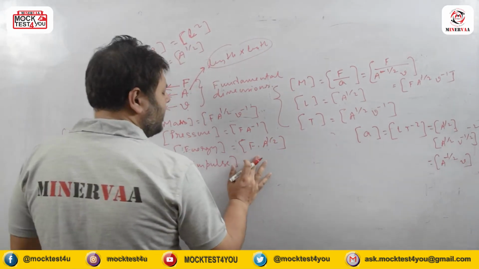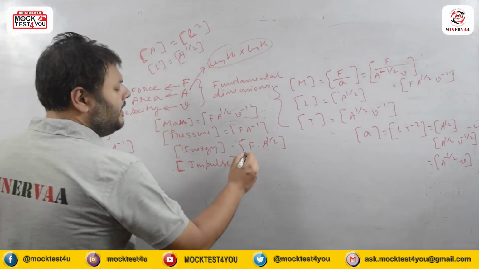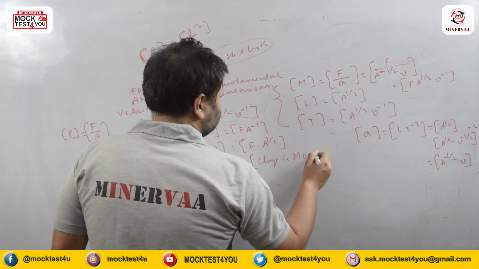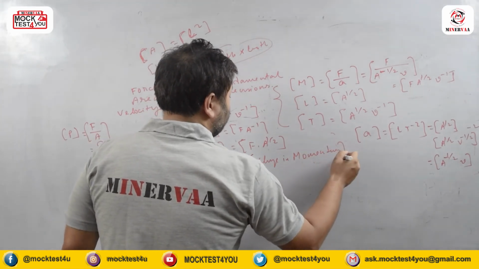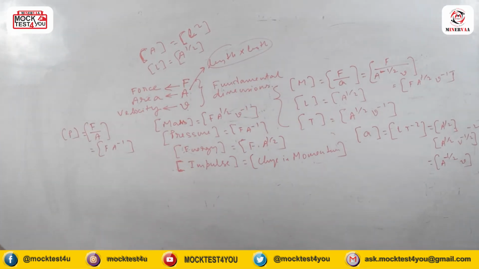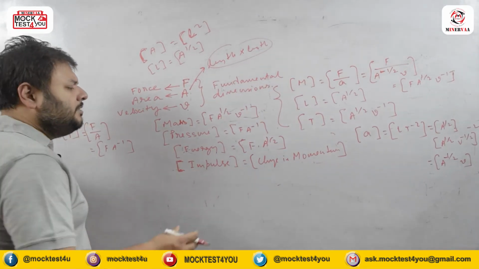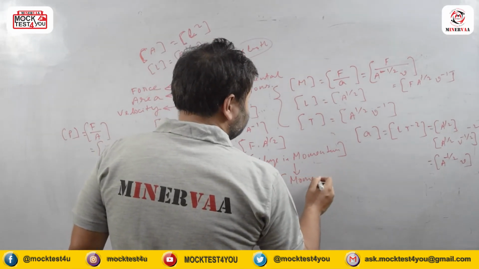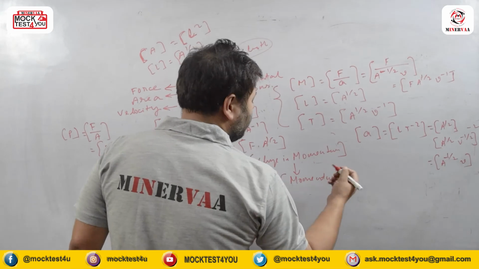What is impulse, guys? Impulse means the change in momentum. Whenever you are taking the change in momentum, you are subtracting final minus initial momentum. So change in momentum will have the same dimension as that of momentum.